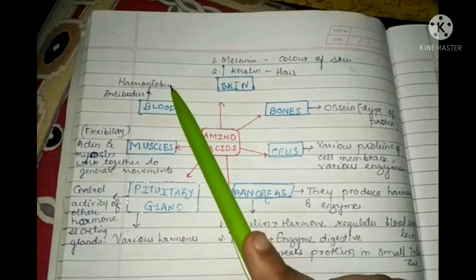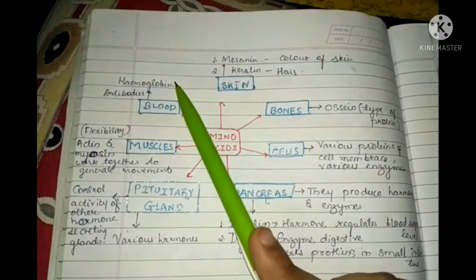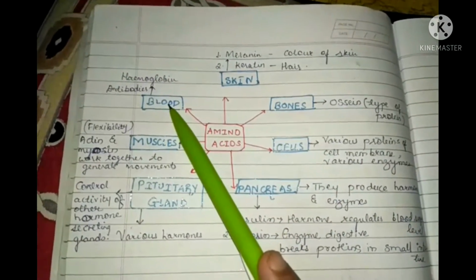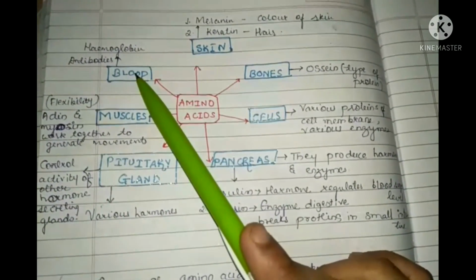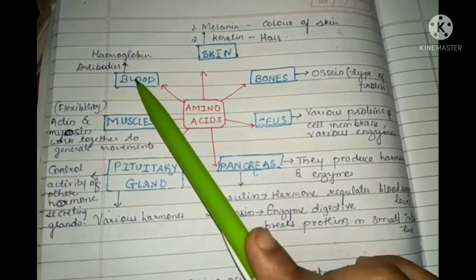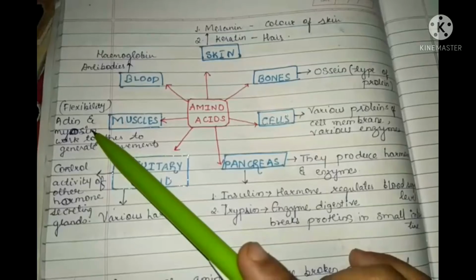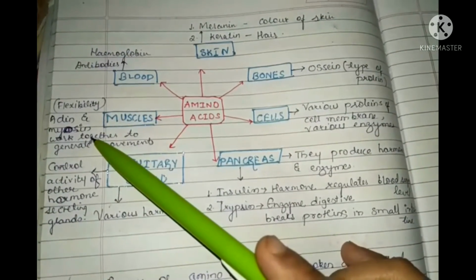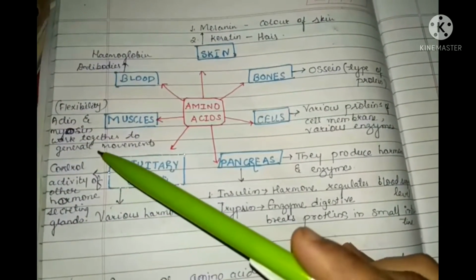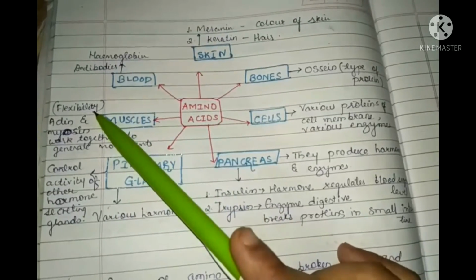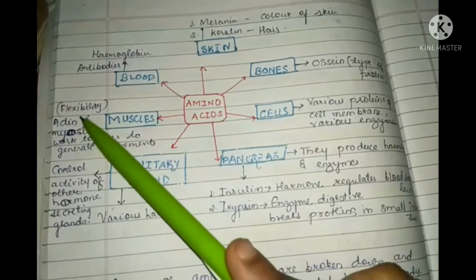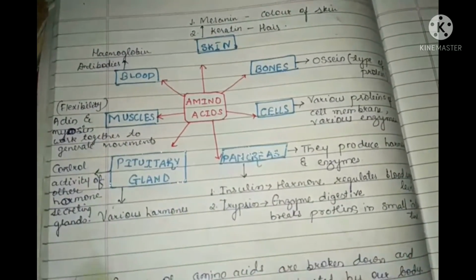In blood, hemoglobin and antibodies are present, which are also proteins. Muscles have actin and myosin, which work together to generate movement, and the flexibility of muscles is achieved with the help of these two proteins.